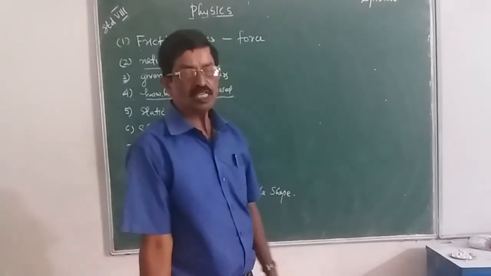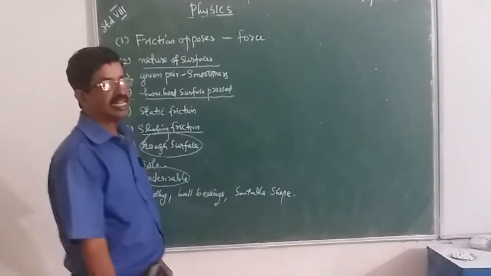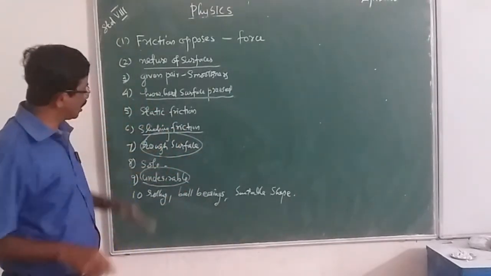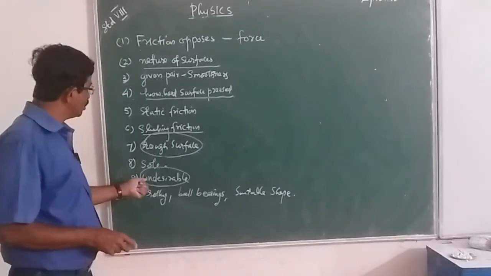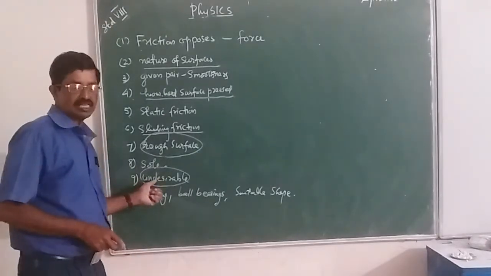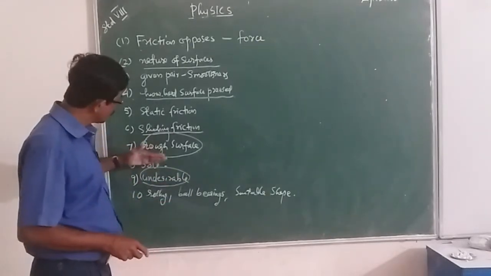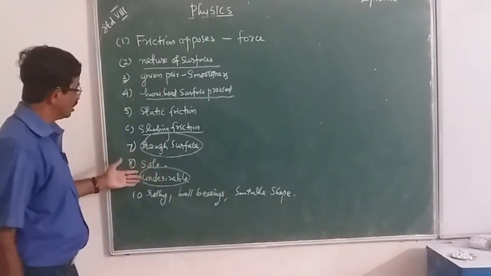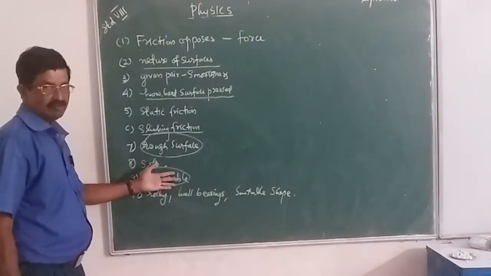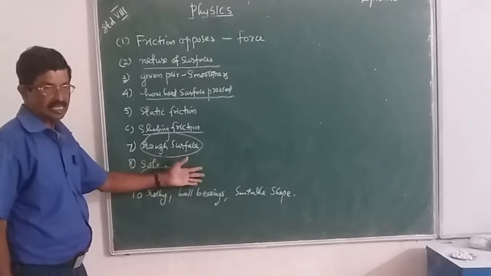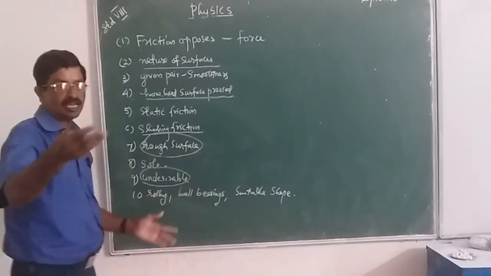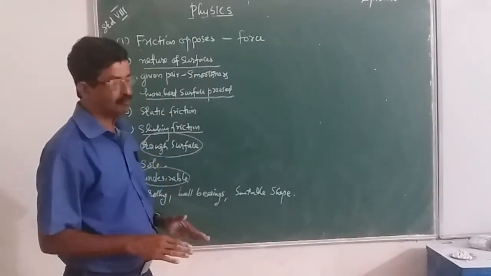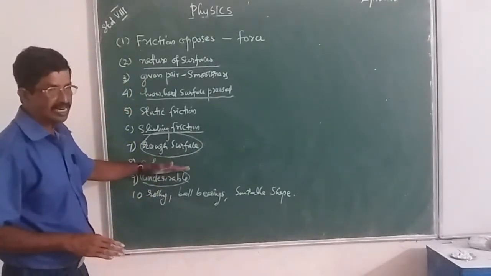In between the moving parts of machines, if there is friction, that causes wear and tear. That wear and tear damages the machine parts. So to avoid that, we use lubricants to reduce the undesirable friction. How does a lubricant work? A lubricant forms a thin layer in between the moving parts and it avoids the direct rubbing of the moving parts.